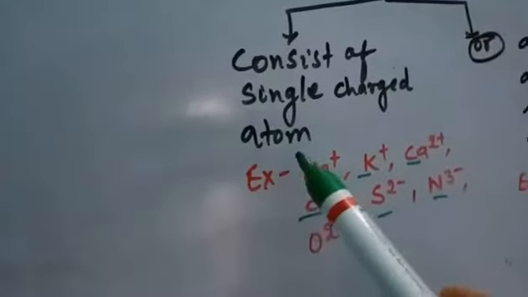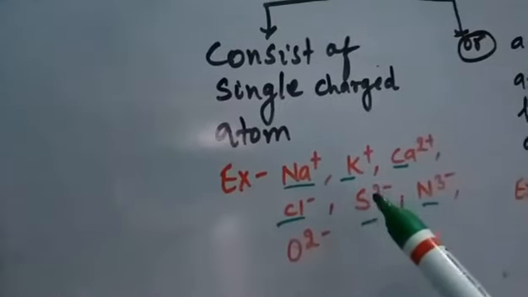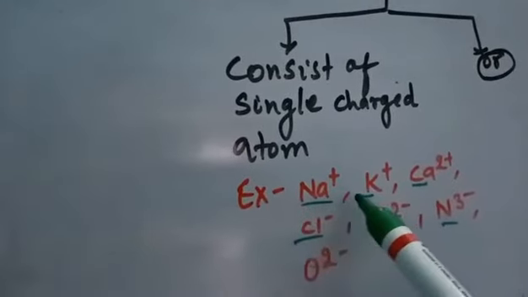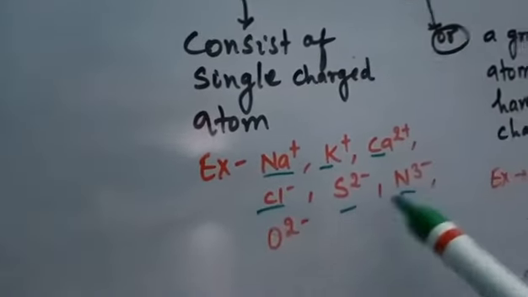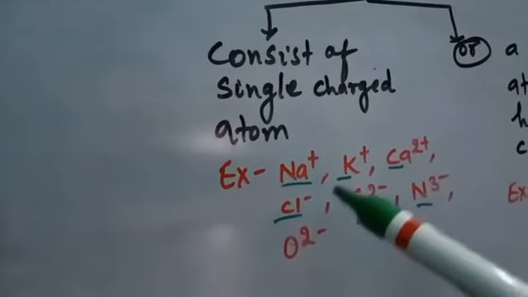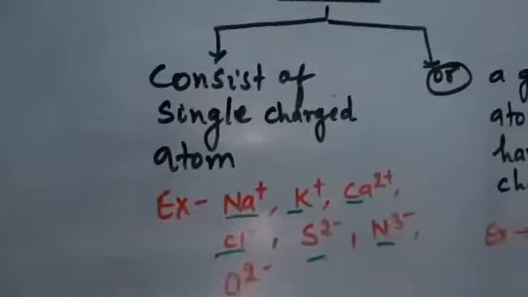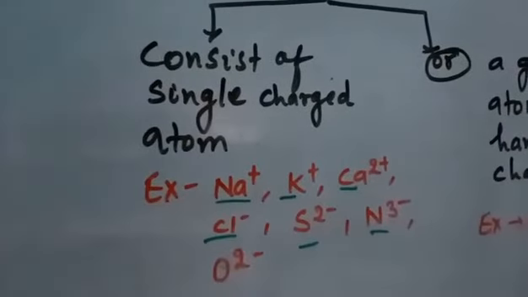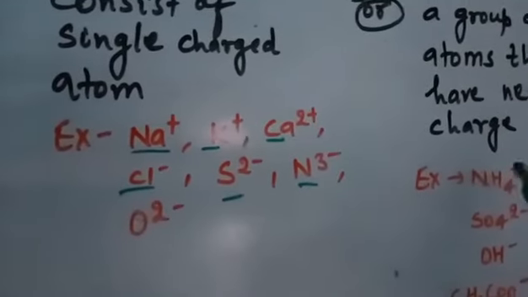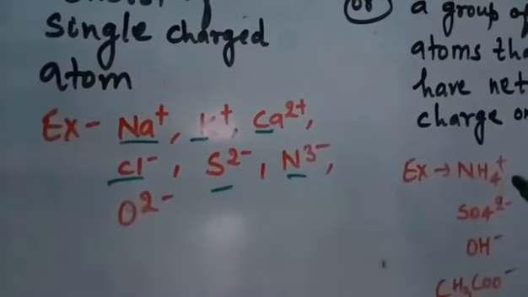single charged atoms like Na+, K+, Ca2+, Cl-, S2-, N3-, O2-. Here you can see single atom is charged or single atom acquires net charges on it. So that type of ions are called single charged atoms. Okay. Now ions might be in the form of a group of atoms that have net charge on them. So group of atoms can also, if they have net charge on them, then they are also called as ions.